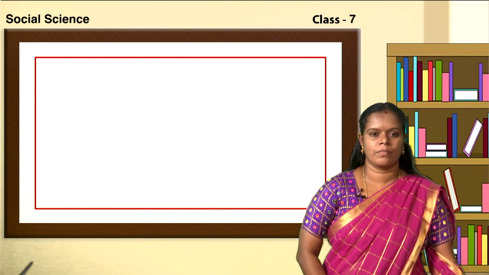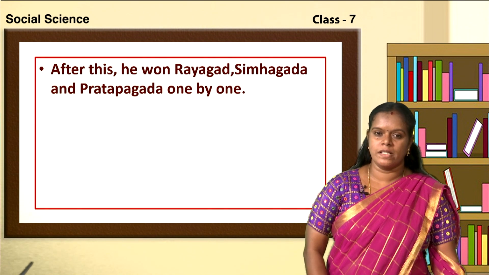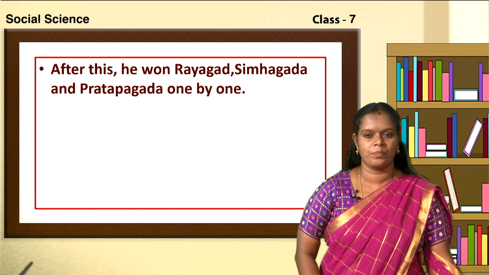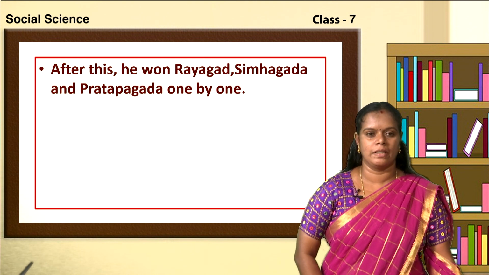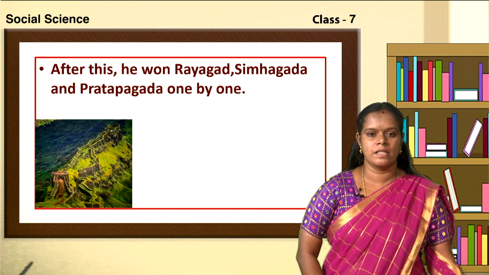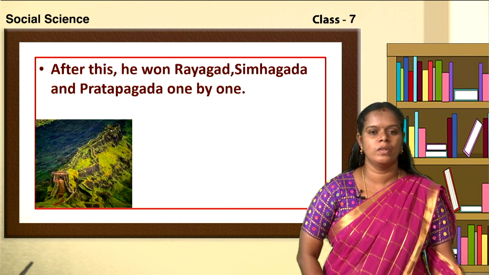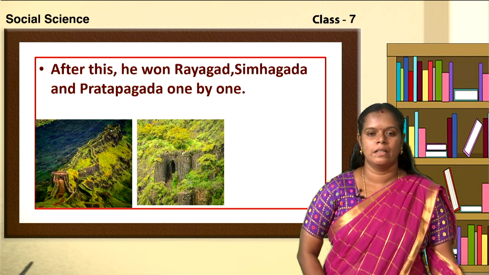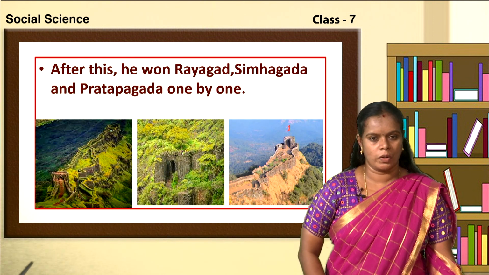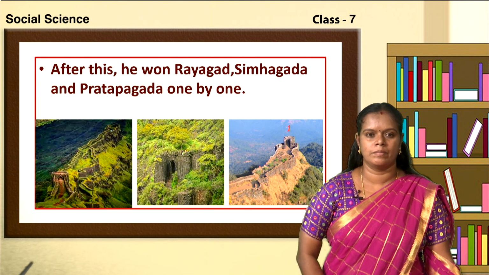Next, after this he won Rayagada, Simhagada and Pratapagada one by one. Children, now see here, this is the fort of Rayagada, this is the fort of Simhagada and the third one is the fort of Pratapagada.